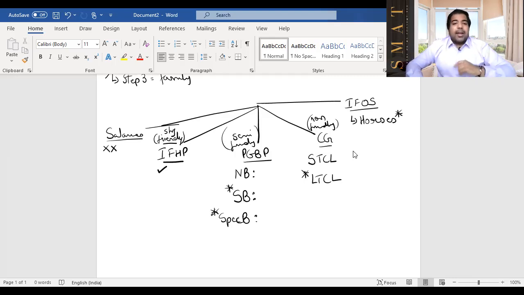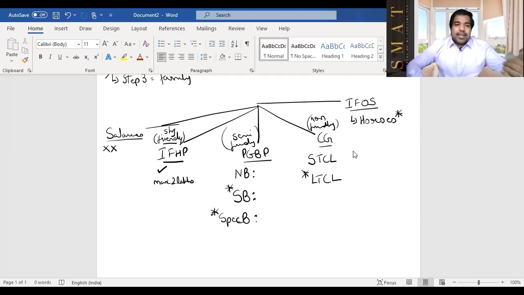They can go to any head they can go, except, guys, casual income, no one can touch. If you earn some lottery winning, or let's say you went to KBC and you won 30 lakh rupees, against that nothing can be set off, because government wants on that casual income 30% tax. No set off, no reduction, nothing. So here again repeating, IFHP can go to any head, but they are shy. What do you mean by shy, guys? That there's a maximum capping. They can go and take blood only worth 2 lakhs in a year.